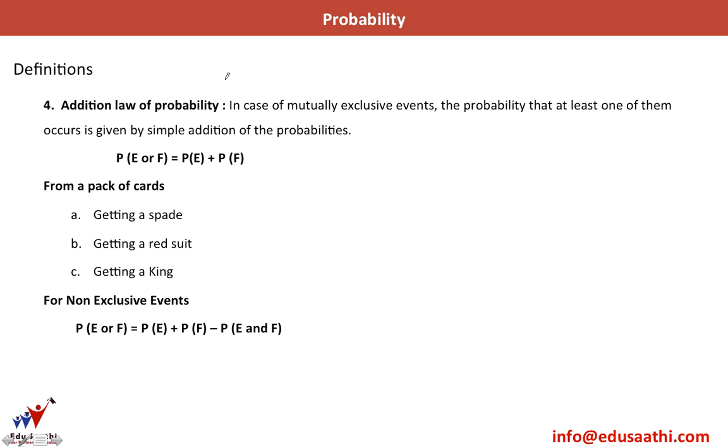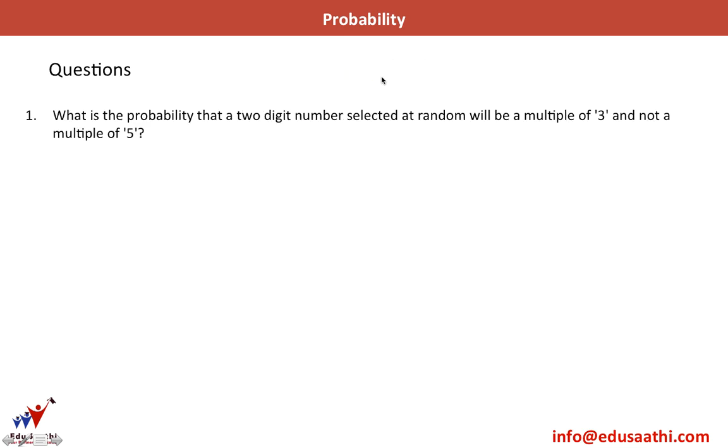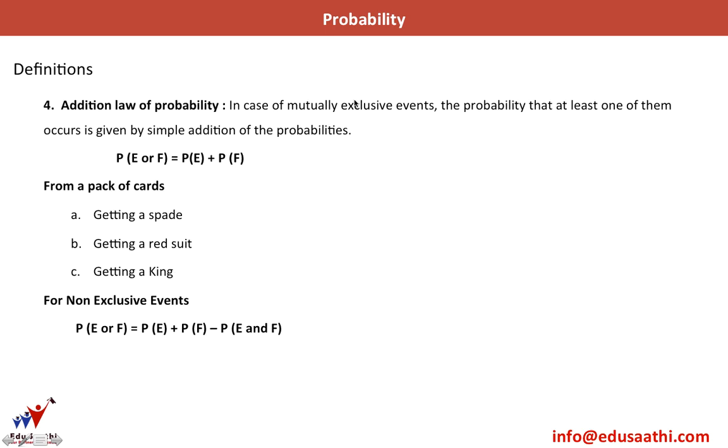the addition law of probability. In case of mutually exclusive events, now we all know what mutually exclusive events are, which cannot happen together.